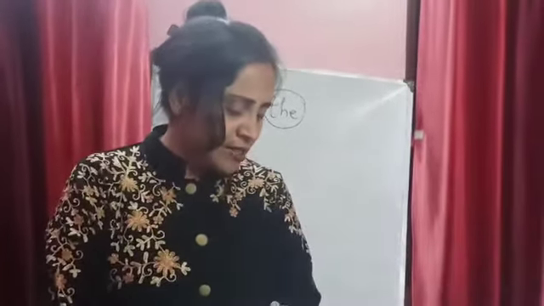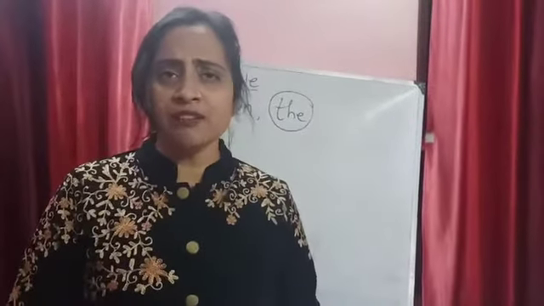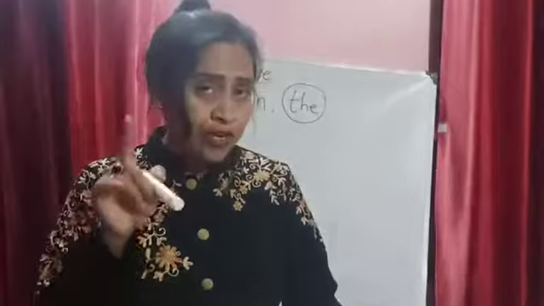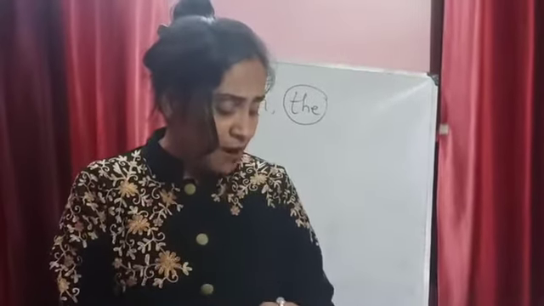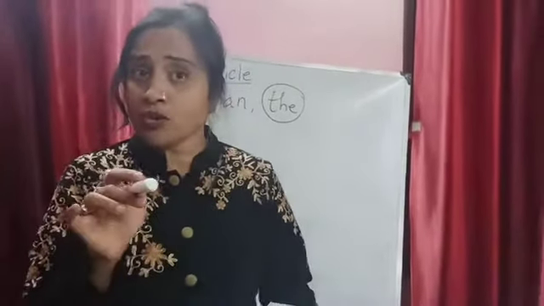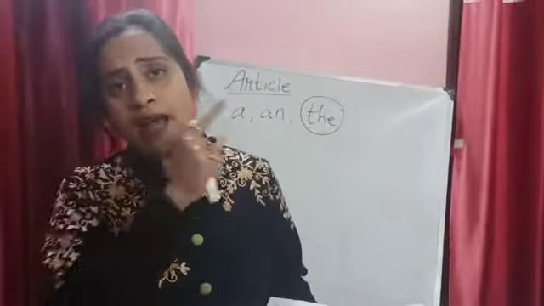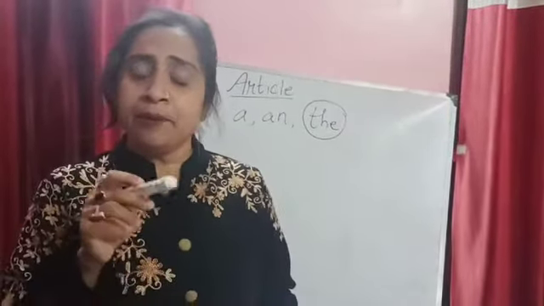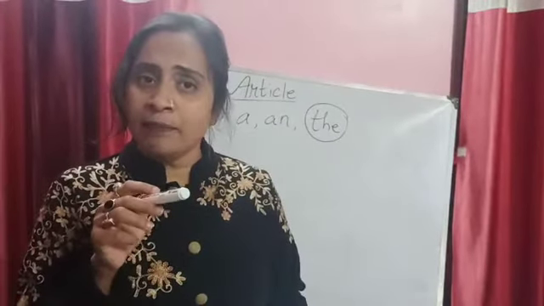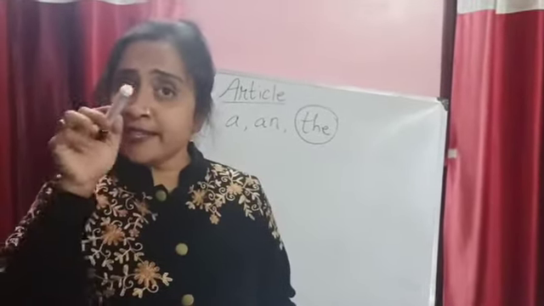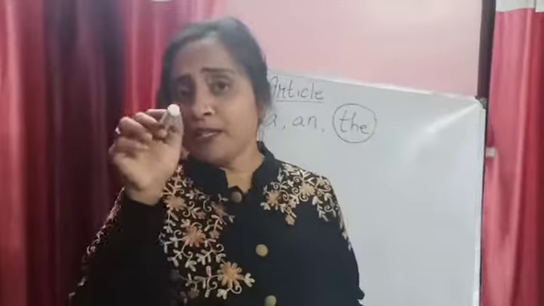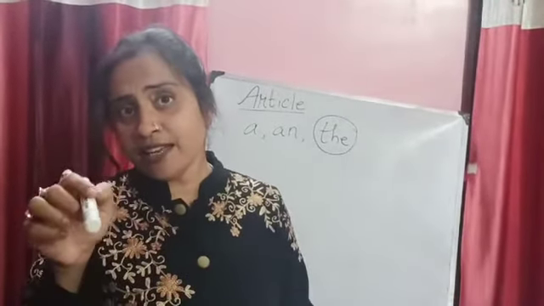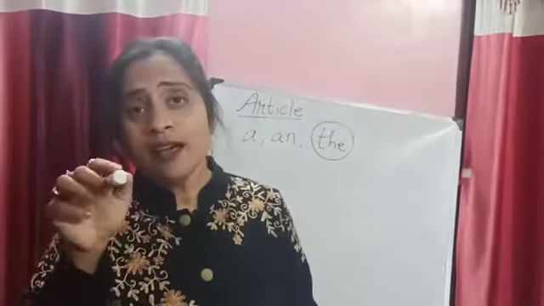Then, sharpen a pencil for me. It can be any pencil, so it is "a." But when you are pointing out a pencil, see, sharpen the pencil in my pencil box. In your pencil box, one particular pencil is there that you have to sharpen. Then before the pencil you will write "the," because it is pointing out a particular pencil. It is a definite article you will use there, that is "the."